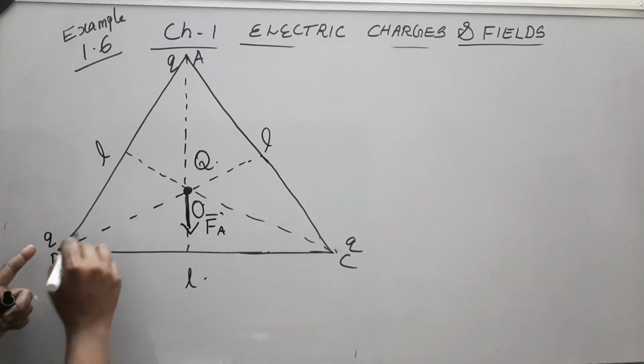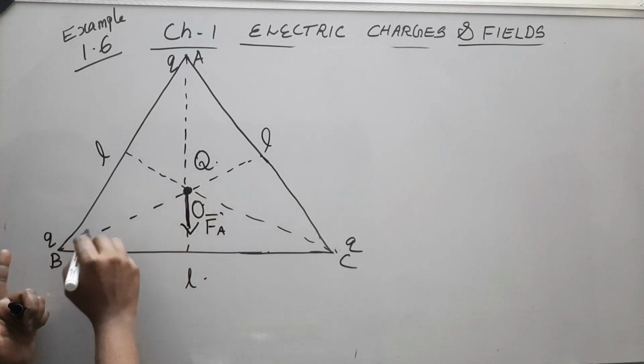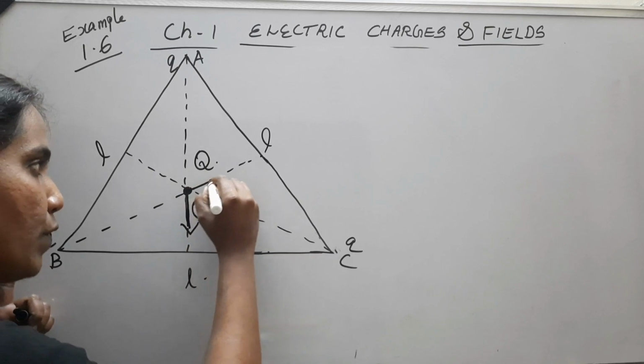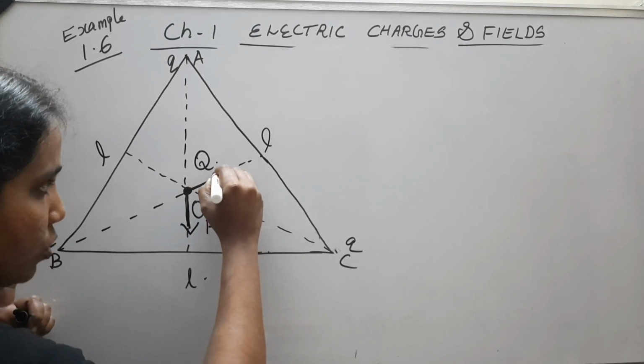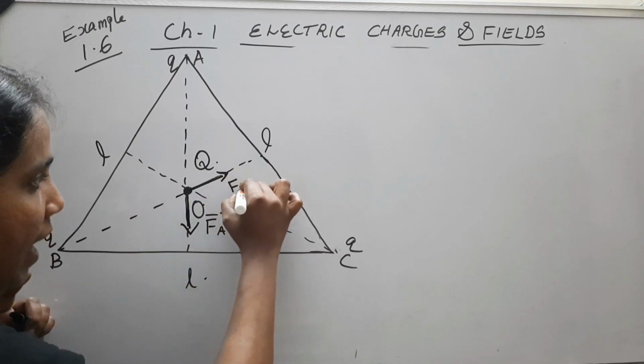Similarly, the force due to the charge at B on the charge at O acts along that median. That force also is of repulsion, because all the charges are of the same sign. Here that force is FB.